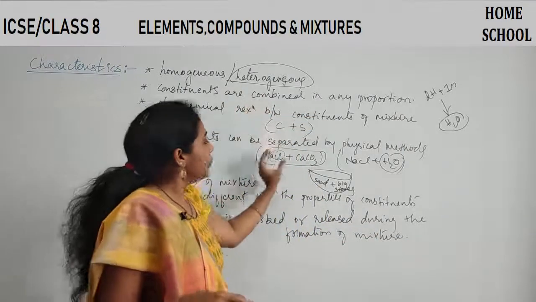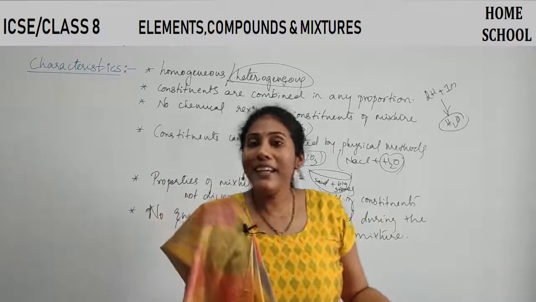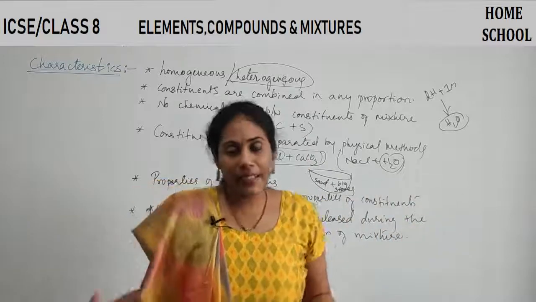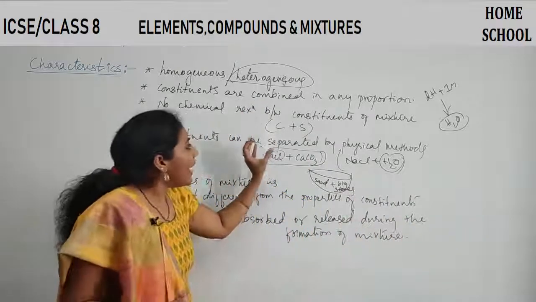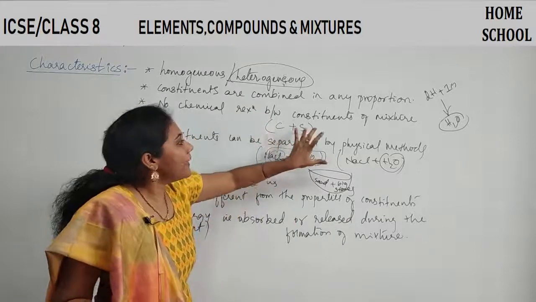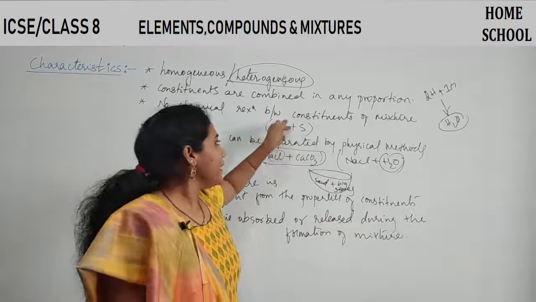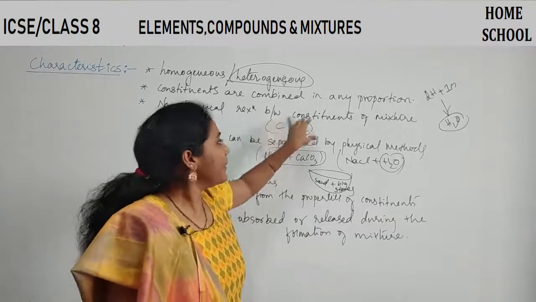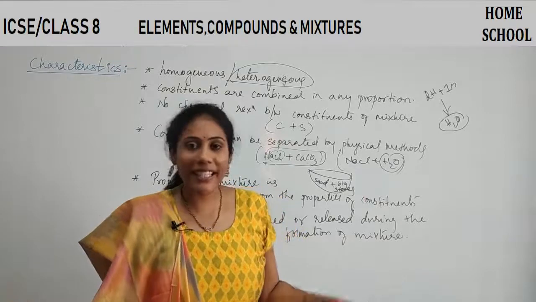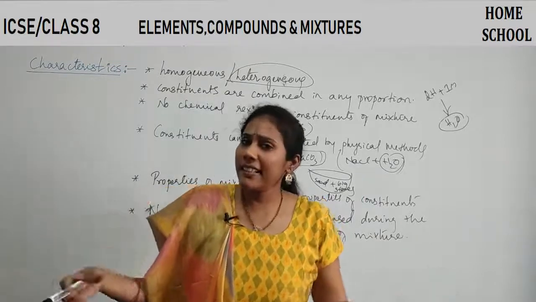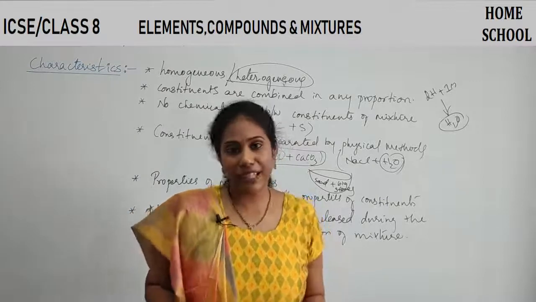Any substance in whatever amount can combine with another substance. It's not that two atoms of one element should combine with one atom of another element. They can combine in a 2:1 ratio, a 5:1 ratio, anything. This is another point of difference.